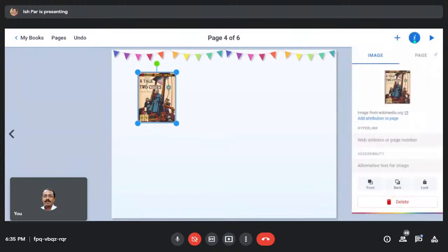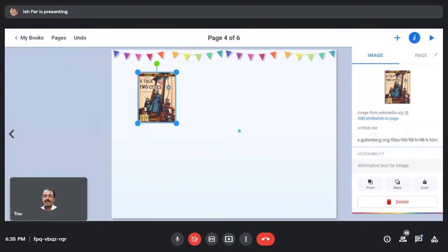Now go to the inspector button. When you click on the image you selected, then go to the inspector button. There is image and they are asking for a hyperlink. Yes, I want a hyperlink to it. There's a Gutenberg project file. I've taken this book from it and I'm just copying the link. I'm not downloading the PDF. No, that's not advisable. So I'll just be clicking on this link.